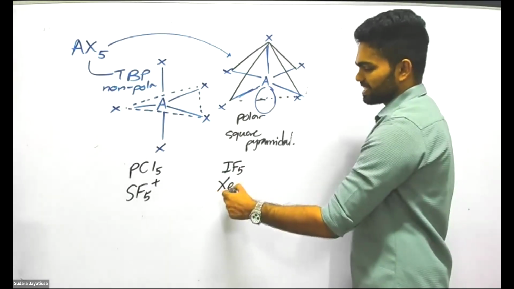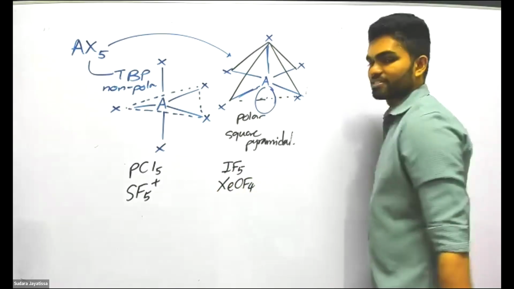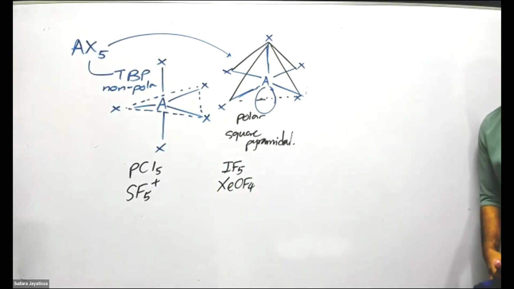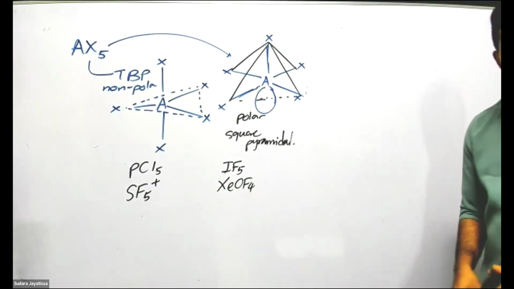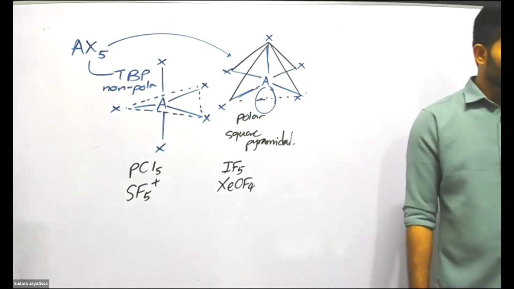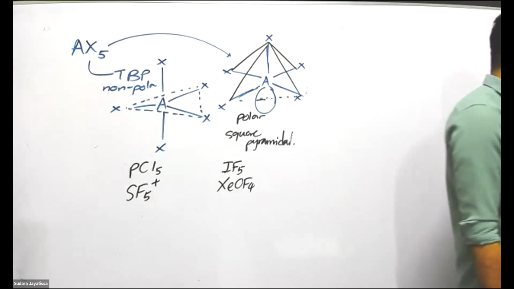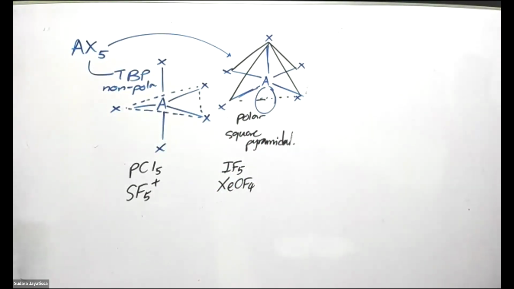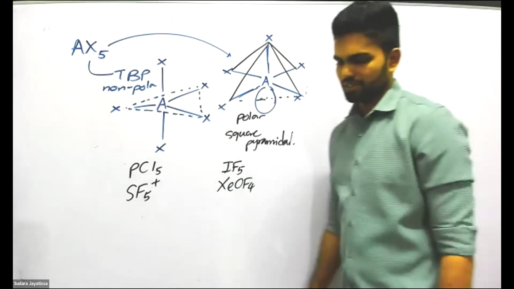Or you can say XeOF4. In the practice you will get more at the back. Try to think in this order. When you have 5 sigma bonds, there is a possibility of being polar and non-polar.